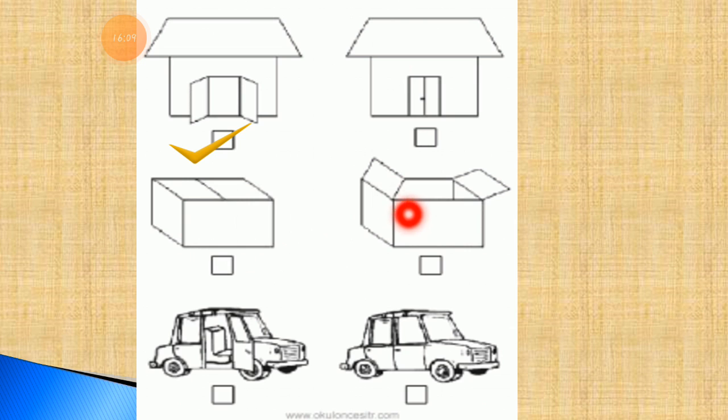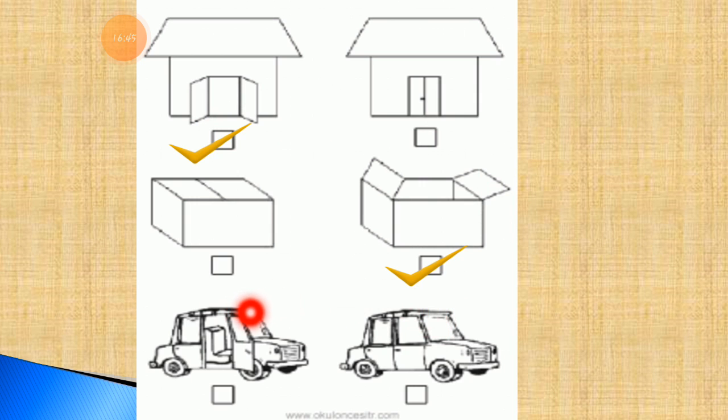Two boxes are there. One is a closed box and one is an open box. Whenever the box is closed, you cannot take things out or put anything in it because the box is closed. But if the box is open, you can put things in it or take things from it. So this box is an open shape, and whenever the door is open, the house is an open shape.